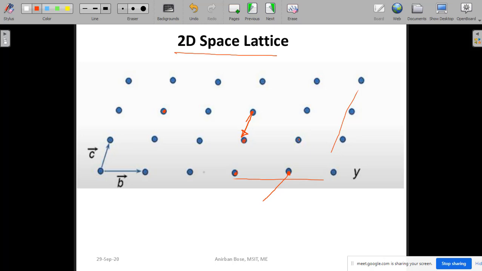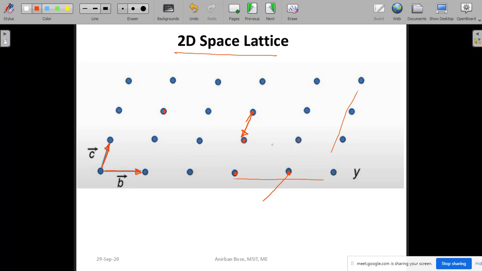Now you see, if you want to represent a particular translation in this space lattice, then to represent that translation you need two translational vectors. By these two translational vectors it is possible to represent any translation from one point to another point. So here one example has been shown. Let us take this translational vector b and this translational vector c. Now see, with the help of these two vectors you can make any translation.